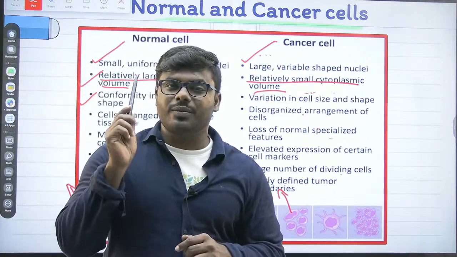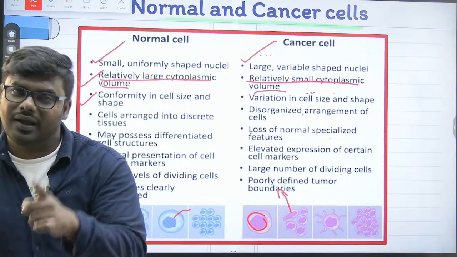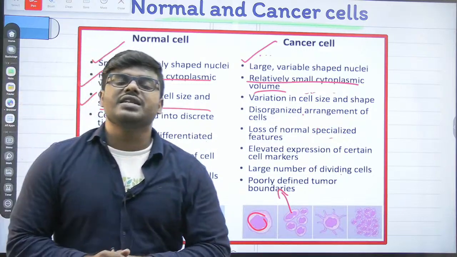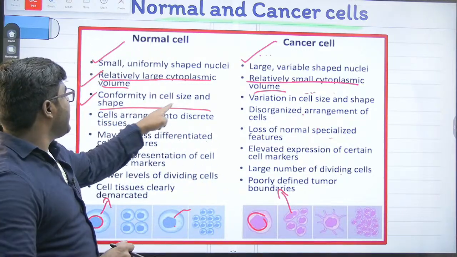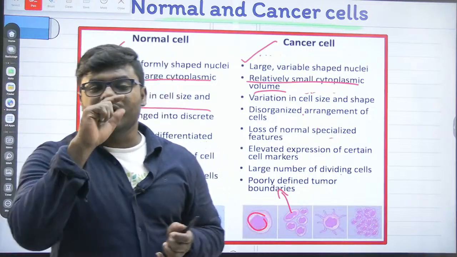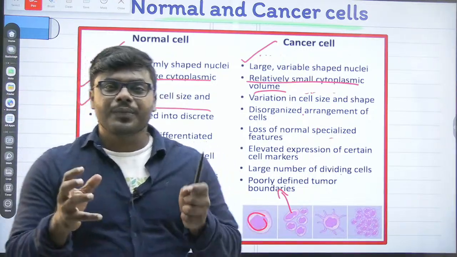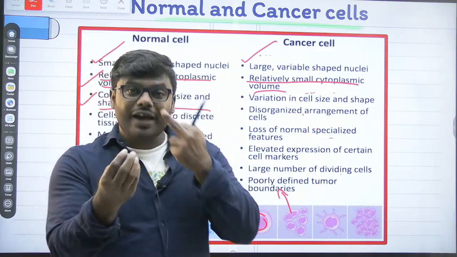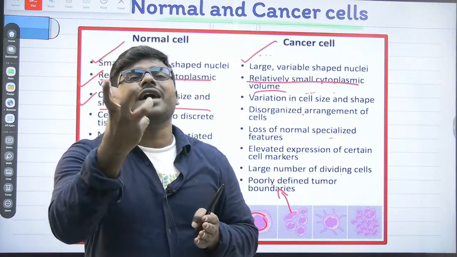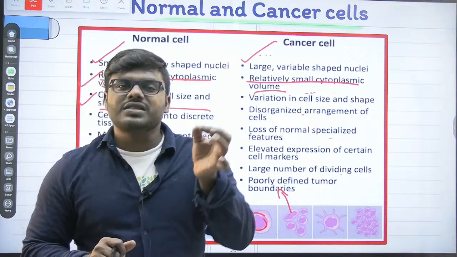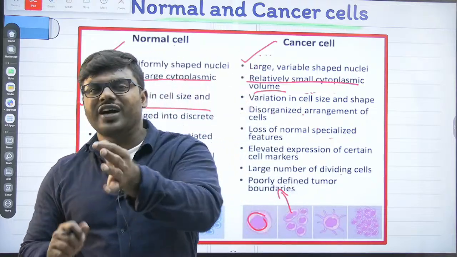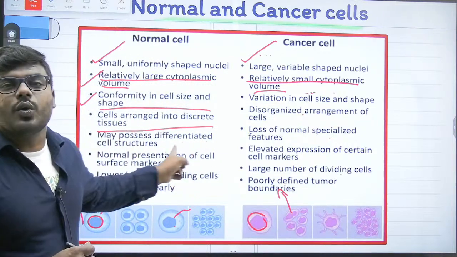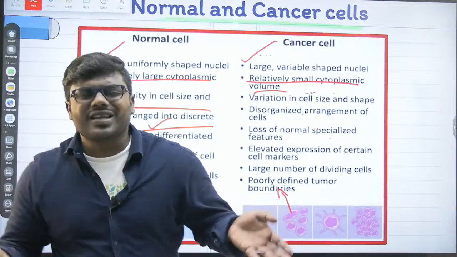Whichever points I am saying, I request all of you to read and remember every single point. They are extremely important. You can see conformity in the cell size and shape. What do you mean by the word conformity in cell size and shape? We use it to give one statement. Groups of cells having the same size, same shape, same function all come close together. What are they going to give rise to? They are going to give rise to the tissue. So that is the nature of a normal cell.